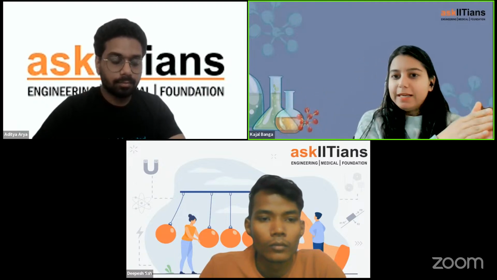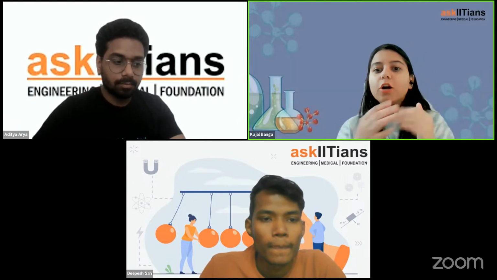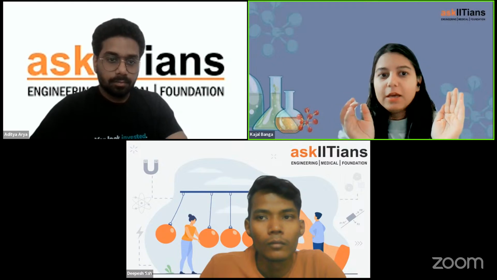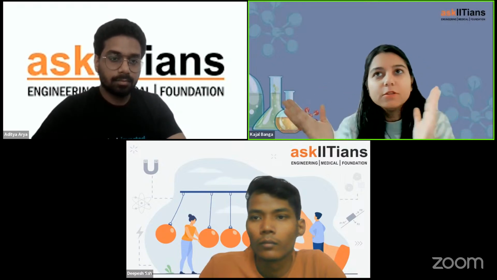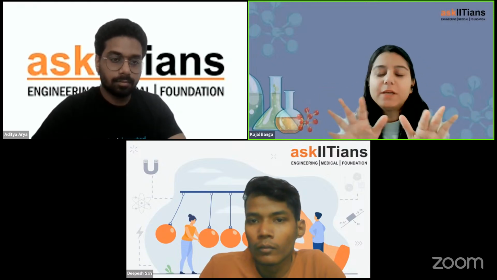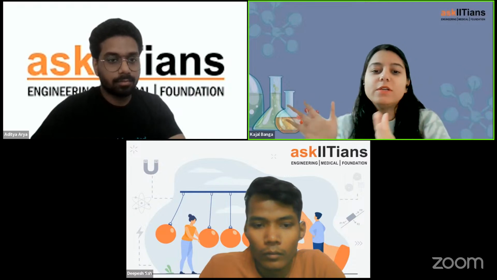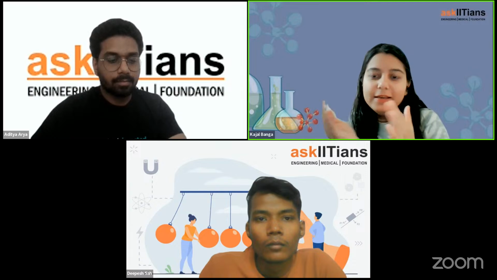As compared to 27th January, both shifts, I personally feel that chemistry was a bit difficult compared to 27th January. But overall, the paper must be considered in the range of easy to moderate. Maths had the highest difficulty level, then chemistry, then physics. This is what I have heard from the students. Obviously, we'll go to our experts to get more detail on the idea. So over to you guys. You can share your views on that.